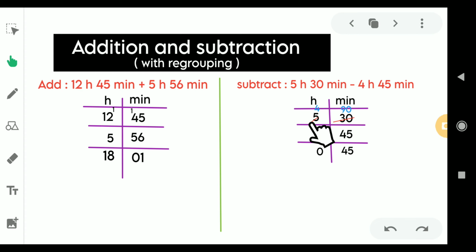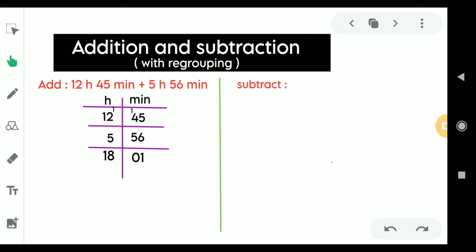So once we take the borrow from 5, it has to be reduced and it has to be written as 4. And once this 30 takes borrow from this 5, 60 minutes would be added, because here 1 hour is subtracted from this. So that 1 hour means 60 minutes. That 60 minutes would be added to this 30 minutes. So 60 minutes plus 30 minutes would be 90 minutes. Now 90 minutes is far bigger than 45 minutes. So 90 minutes minus 45 minutes would be 45 minutes, and 4 hour minus 4 hour would be 0.